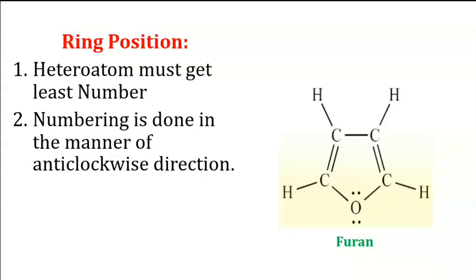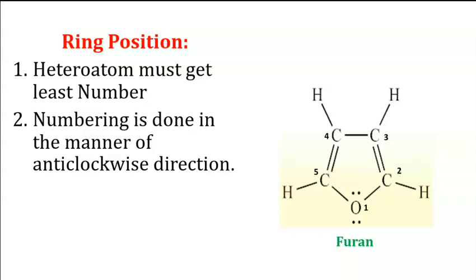furan. Furan is an example of a heterocyclic compound. Furan is a 5-member ring structure. How can you determine that furan is a 5-member ring structure? You have to give the numbering to the structure. First identify which heteroatom is present in the furan. It is oxygen. Then the first number goes to the oxygen as 1, then second, third, fourth, fifth. So 5 atoms are present in the furan, so it is a 5-member ring structure.